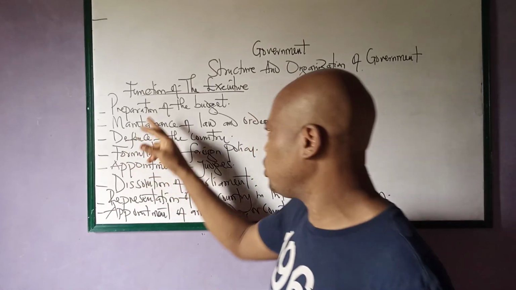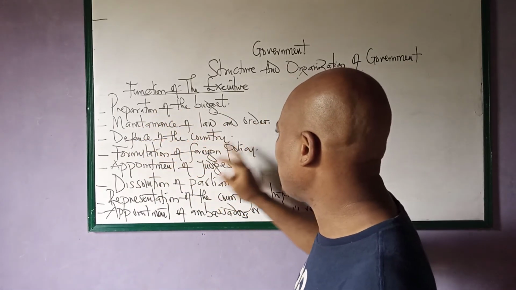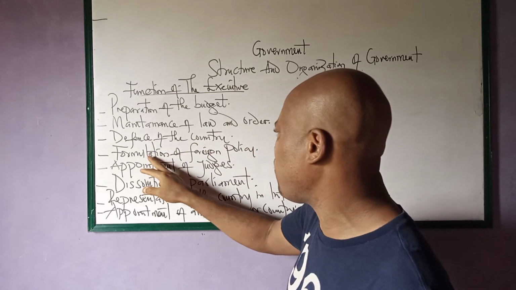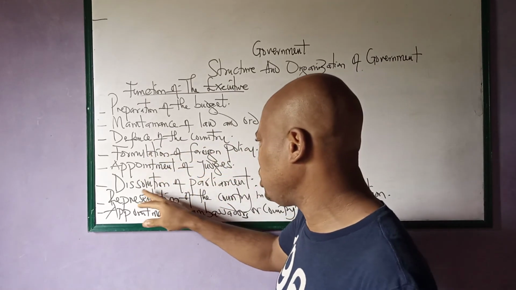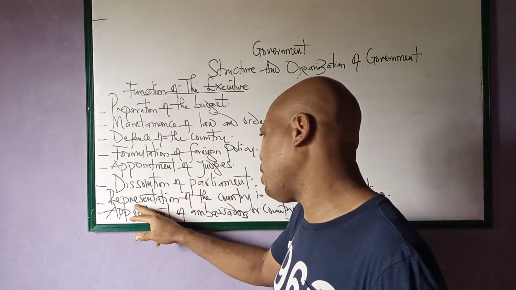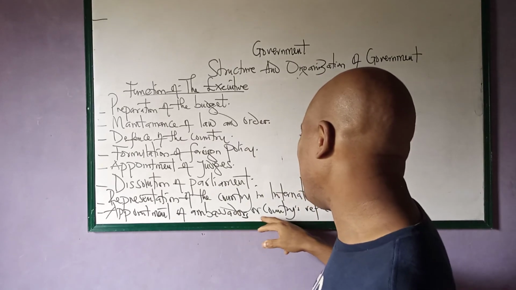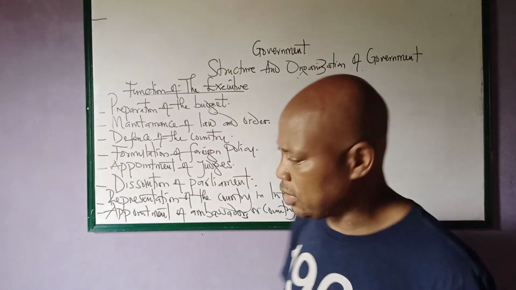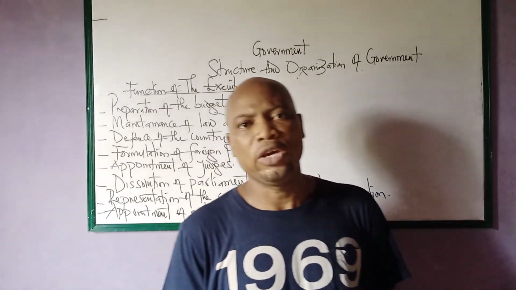So now we have the preparation of the budget. Number two, maintenance of law and order. Number three, defense of the country. Number four, formulation of foreign policy. Number five, appointment of judges. Number six, dissolution of parliament. Number seven, representation of the country in international organizations. And number eight, appointment of ambassadors or the country's representatives. So these are the functions of the executive arm of government.